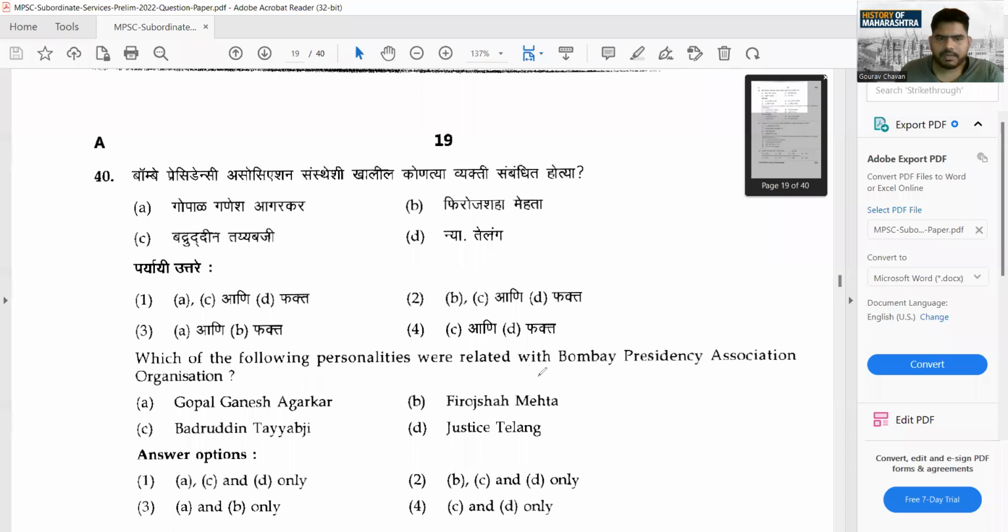Which of the following personalities were related with the Bombay Presidency Association organization? Okay, so who all were related to Bombay Presidency Association? We have discussed this, brother-in-laws. Okay, these three were called brother-in-laws, a group of brother-in-laws. So obviously Gopal Ganesh Agarkar. Now look, when we talk about a Presidency Association, it is a pastime of the rich, not the poor. Okay, generally this was done by the rich people.